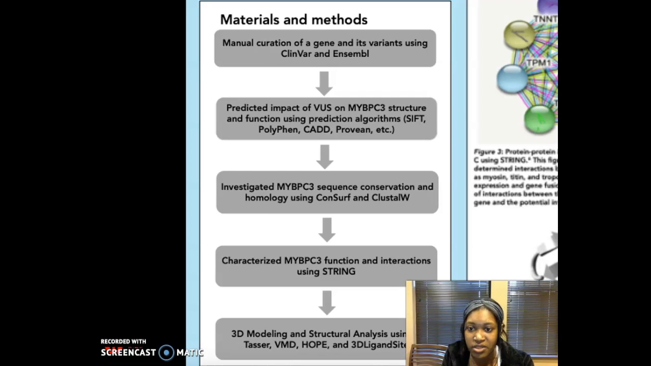Further analysis of the position in the protein's amino acid sequence that my VUS resides at then took place. I specifically investigated the sequence conservation and homology of the wild-type tryptophan at position 486 using the ConSurf server and Clustal Omega. Next, I was able to characterize MYBPC3's function and interactions with other proteins using the STRING database. Lastly, 3D modeling and structural analysis were incorporated to investigate any structural changes the mutation may have caused on the wild-type protein using I-TASSER, VMD, HOPE, and 3DLigandSite.